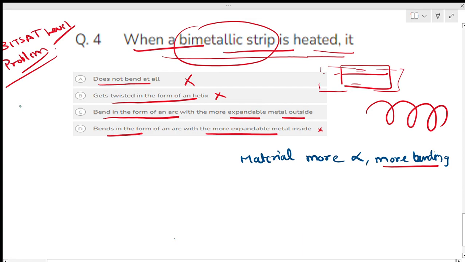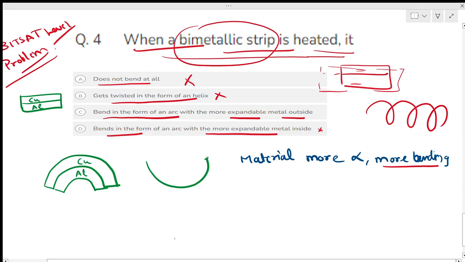So if it is given in the question like this, it's copper, it's aluminium. One situation can be like this, copper here, aluminium here. And one situation can be like this, copper here, aluminium here. So what is the difference?